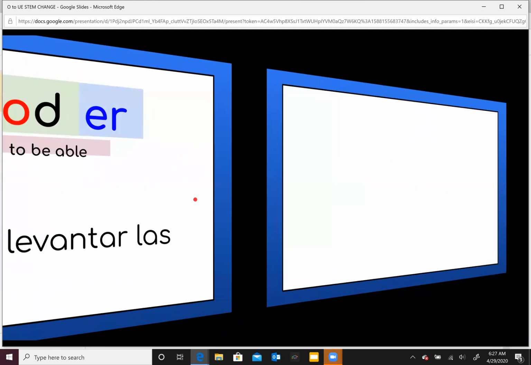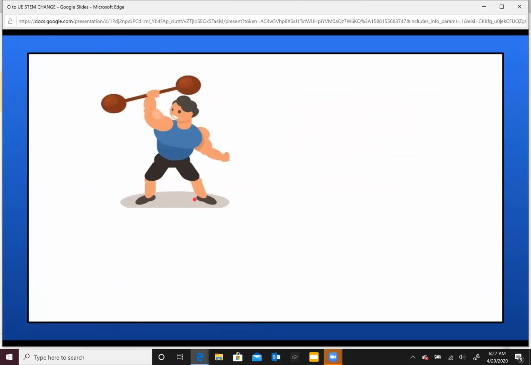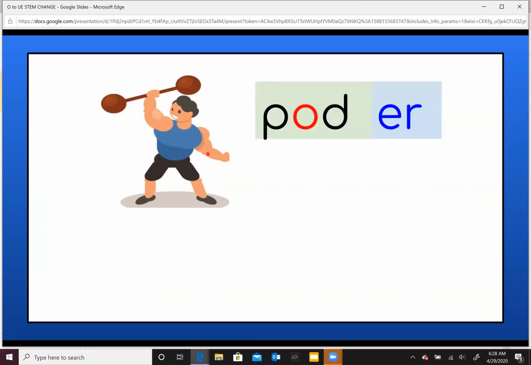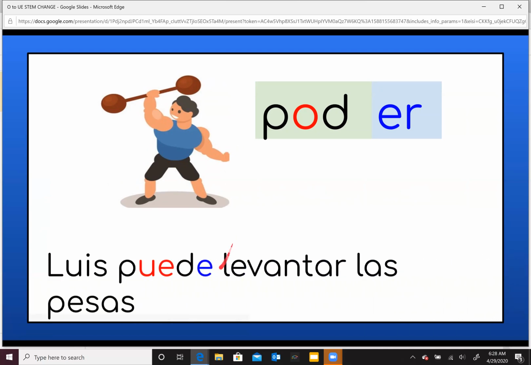But I have my other friend here, Luis. What do you think? He can or he cannot? Luis, puede o no puede levantar las pesas. Sí, Luis puede levantar las pesas. And it's the same ending because Luis is the pronoun él also.